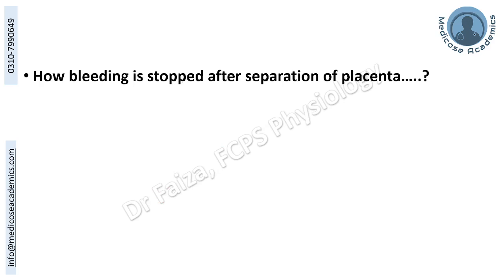Once the placenta is separated, the bleeding is stopped. We can do the external intervention by giving medicine, but it can also stop by itself in normal cases, and that is again because of the contraction of the uterine myometrium, which will lead to the vasospasm of the vessels under the impact of oxytocin, plus the release of prostaglandins.